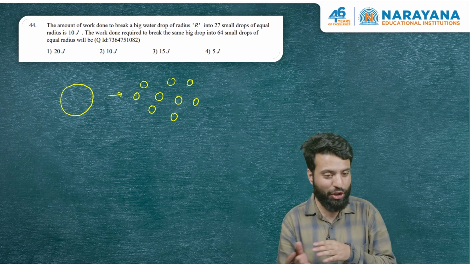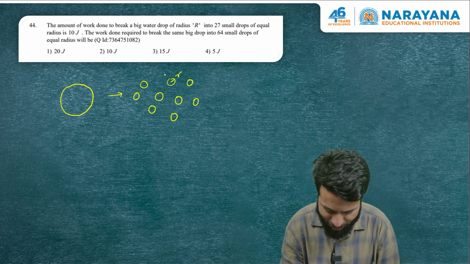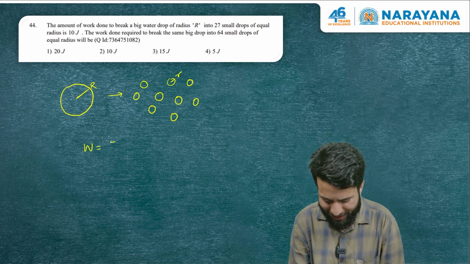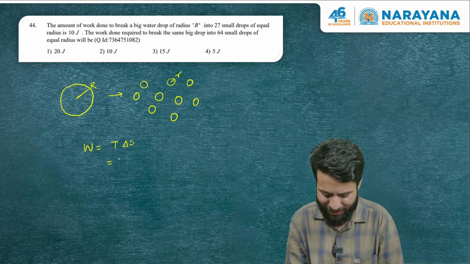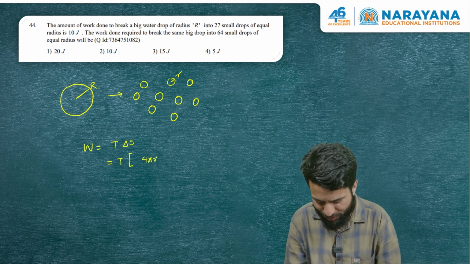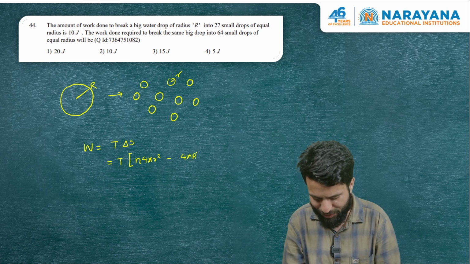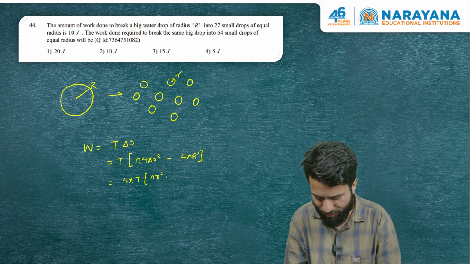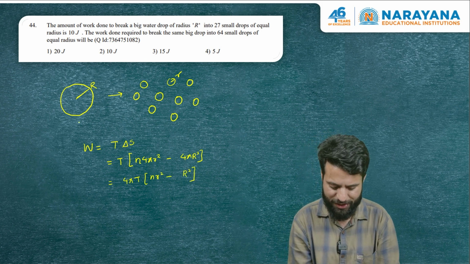So keeping mass constant, volume constant, we're going to find the relation between the radii of the smaller droplets and the larger droplets. As far as the work goes, how much work we have to do, that is T into delta S. What is T? Surface tension. Delta S is the change in surface area. Final surface area for a single drop is 4 pi small r square, and there are n such drops. Initial surface area was 4 pi capital R square. So we can take 4 pi out: T into (n r square minus capital R square). We must relate small r and capital R. We are going to do that by volume conservation.